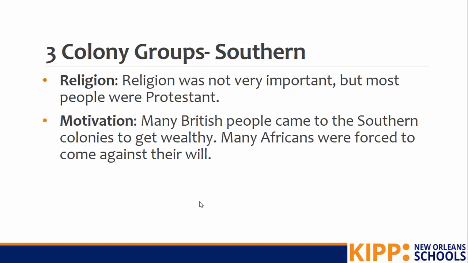So motivation for founding these southern colonies. Many British people came to the southern colonies looking to get rich or wealthy. Many Africans were forced to come to the southern colonies against their will. So a large percentage of the population actually comes from Africa, but those people were stolen from their homes and forced to work as enslaved people.